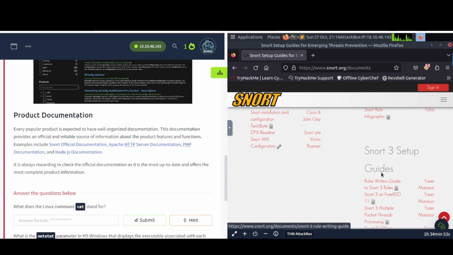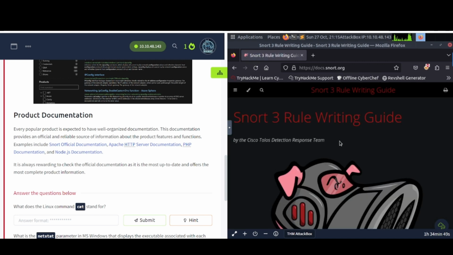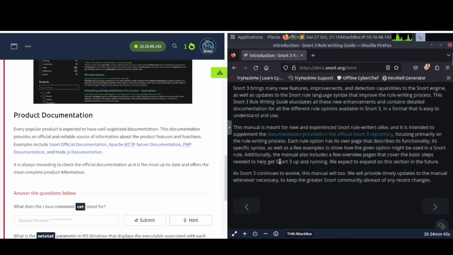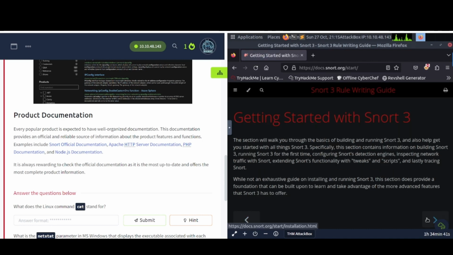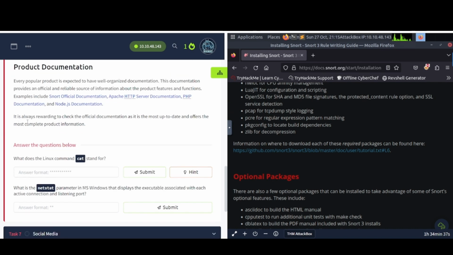You can click around and stuff. There's a writing guide. It's got everything in here. Sometimes they have it in a wiki format to look around in, but you get the gist of it, right? It is always rewarding to check the official documentation as it is the most up-to-date and offers the most complete product information.